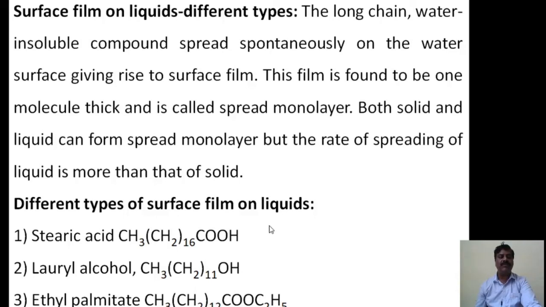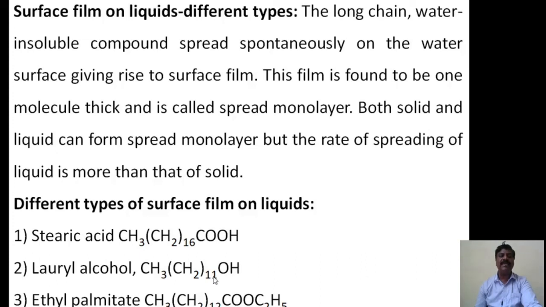This is called a film on liquids. The second one is lauryl alcohol. It is again an aliphatic alcohol, a monohydric alcohol. It is a long chain, CH3, then CH2 taken 11 times, CH2, CH2, CH2, written 11 times, and at the last end OH, therefore it is called a long chain monohydric alcohol.